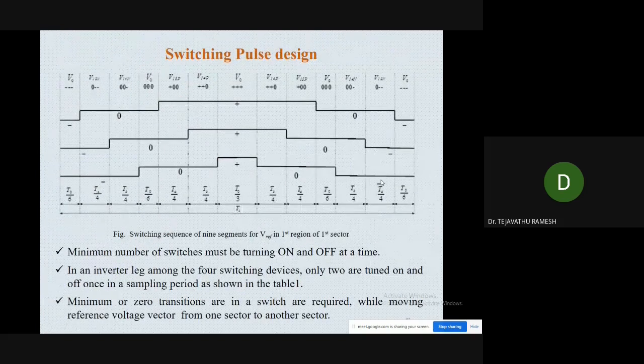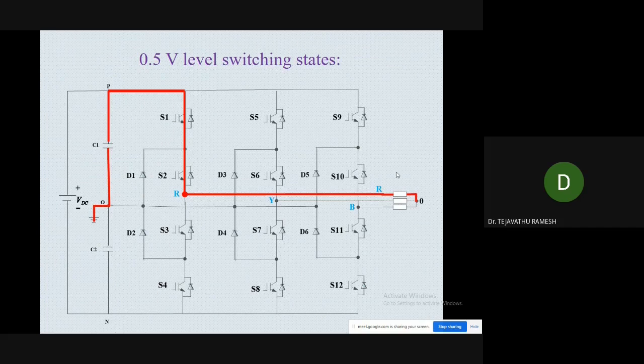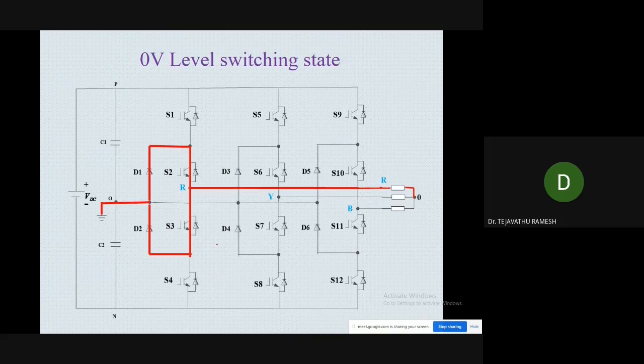So this is the switching pulse design, how we have designed it, and the conditions are also the same. Again, in one sampling time all the switches need to be switched on, and another condition is that a minimum of 1 or 0 transistors are required while V reference is moving from sector 1 to sector 2. So this is the schematic diagram of the 3-level diode clamped inverter. When we are getting the 0.5 VDC pole voltage, the upper two switches will be on, and when we are getting minus 0.5 VDC pole voltage, the lower two switches are on, and we get 0 voltage when the middle switches are on.